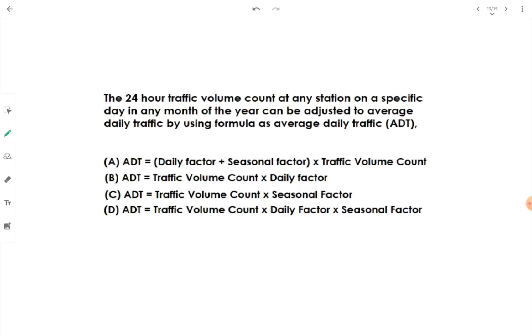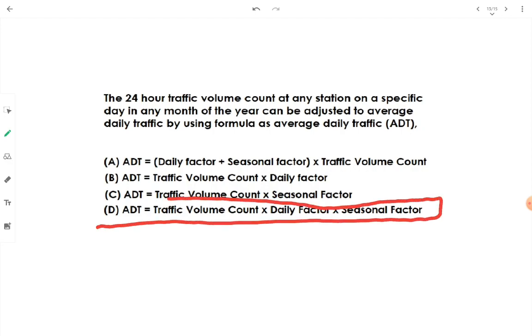Okay, then the 24-hour traffic volume count at any station on a specific day in any month of the year can be adjusted to average daily traffic by using the formula: average daily traffic is equal to what? It is equal to, option D, sorry, traffic volume count into daily factor into seasonal factor. Okay, it is the product of traffic volume count, daily factor and seasonal factor. It is the product of all these three factors.